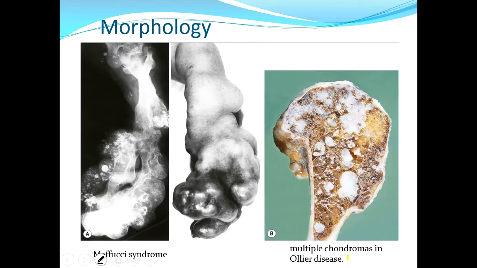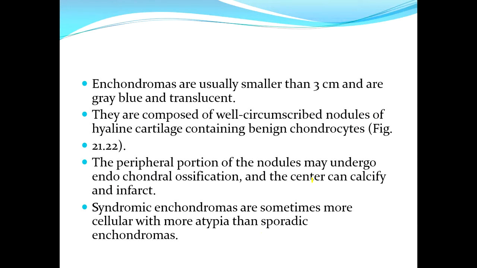And here you can see multiple chondromas in Ollier disease. They are usually smaller than 3 cm and are grey blue and translucent. This is the appearance of cartilage on gross. They are composed of well circumscribed nodules of hyaline cartilage containing benign chondrocytes. Peripheral portion of the nodules may undergo enchondral ossification, and the center can calcify and undergo infarction.